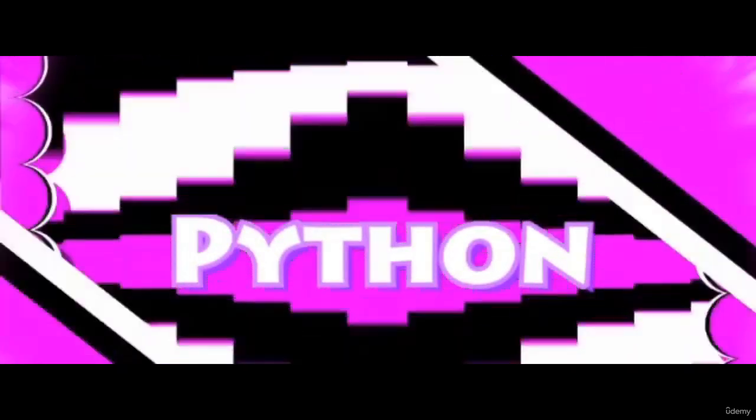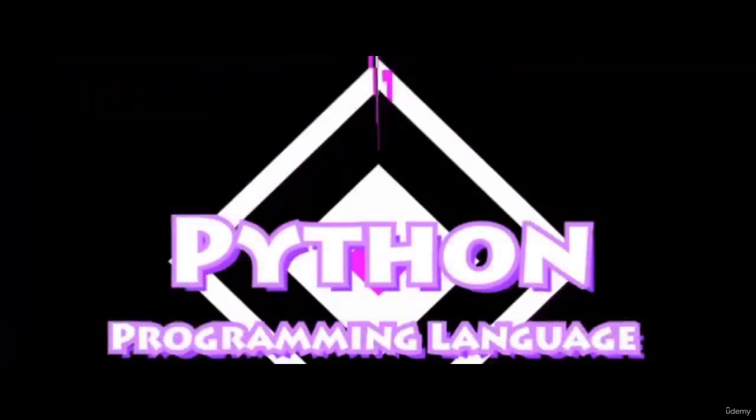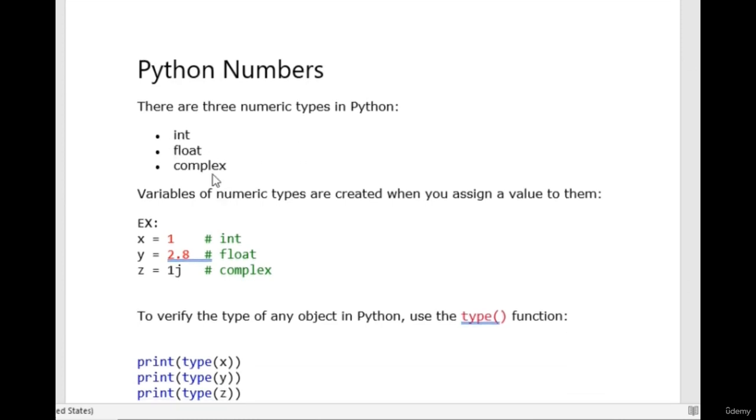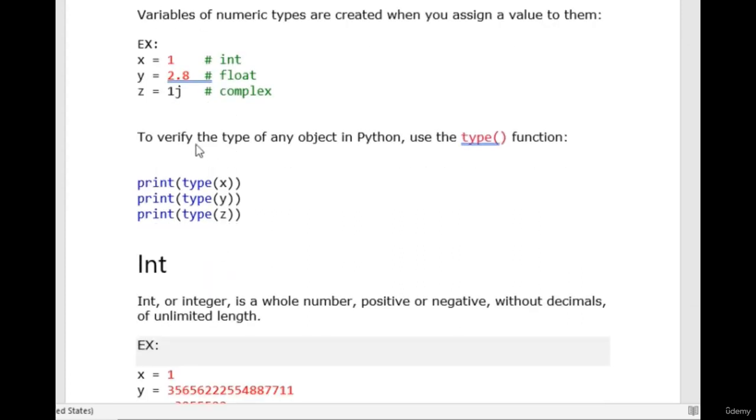So there are three numeric types in Python: int, float, and complex. Int is integer. So say for example you have int. This is the example of int, float, and complex. We'll see that now. To verify the type of any object in Python, use the type function. So this type keyword is used over here.